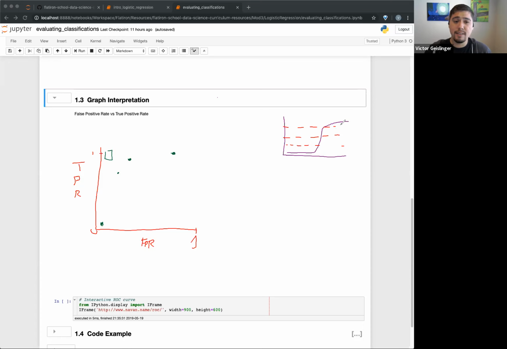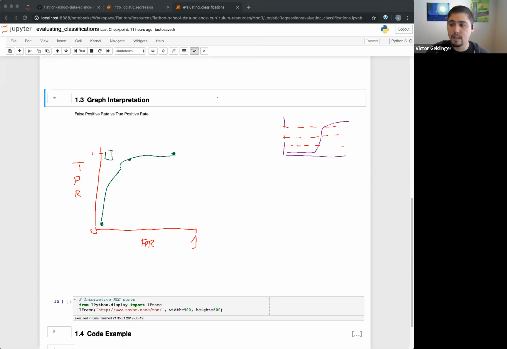We're getting all the true positives but none of the false positives, or we're getting a whole bunch of false positives. So again, you'd probably get something that's closest to here, and you can try to figure out what's good. This leads us into what we call our ROC curve. This is me making it more continuous, but usually you'll see it as kind of blocky because we're looking at different thresholds. We're looking at this threshold, this threshold, this threshold, moving our way up and graphing that part out, okay?